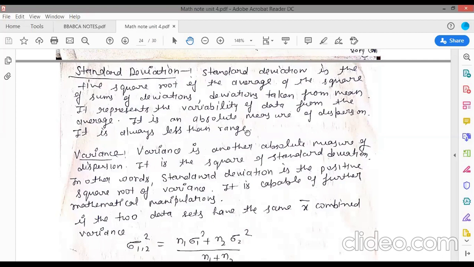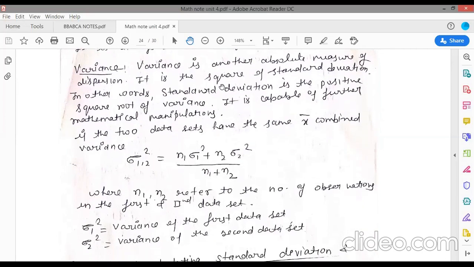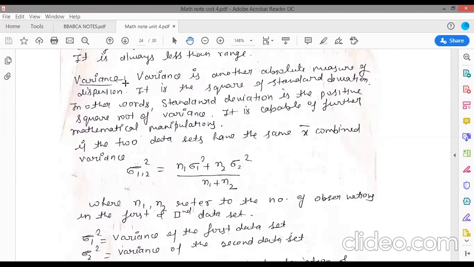It is an absolute measure of dispersion. It is always less than range. Range is a new topic we will discuss further. Now, what is variance? First variance, after that I will give you the formula of standard deviation. Variance is another absolute measure of dispersion or measure of variation. It is the square of standard deviation.